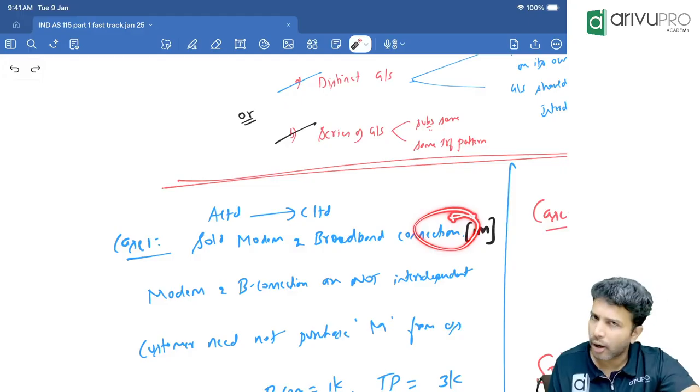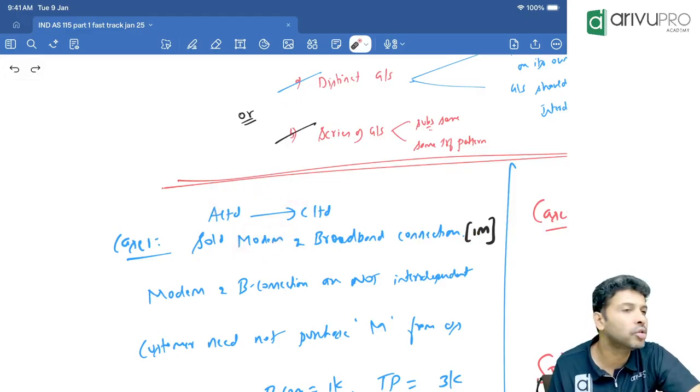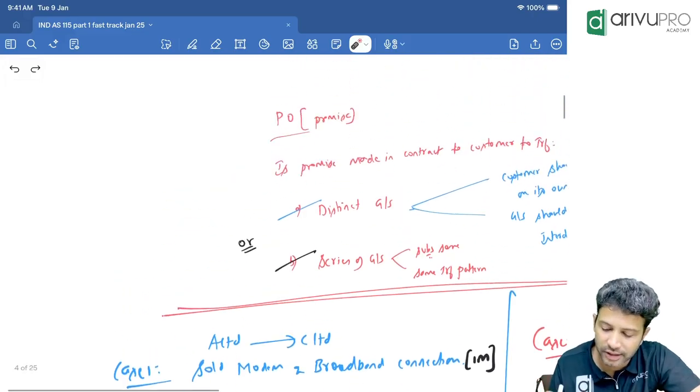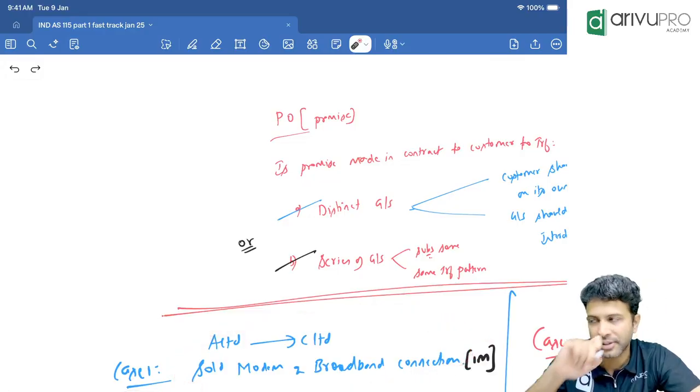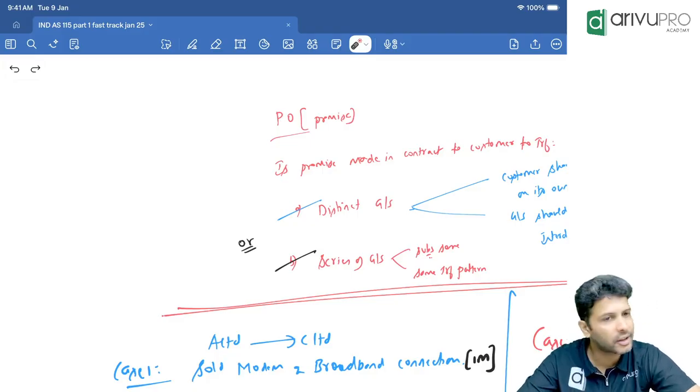Okay, and to get the broadband connection, we know that we need modem. A will also sell the modem to C Limited. Yes, everybody? Okay, so far how many promises are there in this contract? Forget about the next lines. So far it looks like how many promises have you made with the customer? 2 promises. What are those? One to sell modem, another one to give broadband connection. So far 2 promises are there.